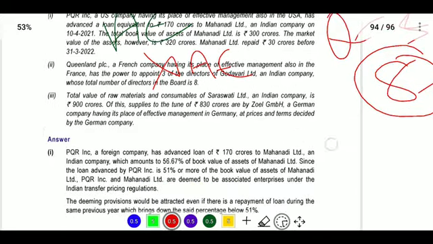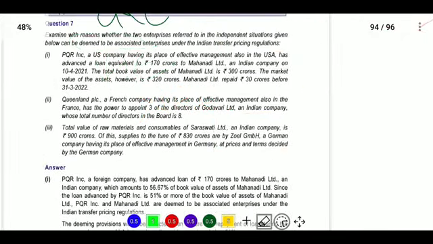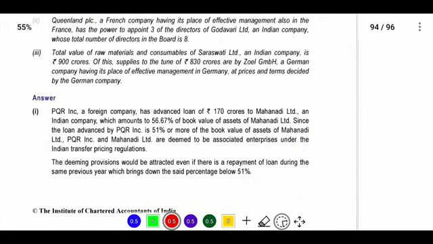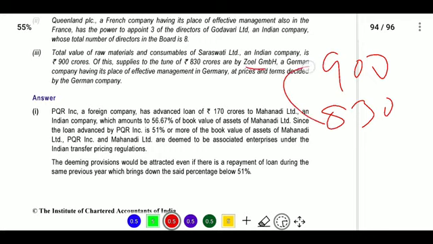Next, total value of raw materials and consumables of Saraswati Limited, an Indian company, is 900 crores. So the Indian company has taken 900 crores. He has purchased from a supplier to the tune of 830 crores from a Germany company. So both one person, Joel is a Germany company, and he has supplied this company for Saraswati.